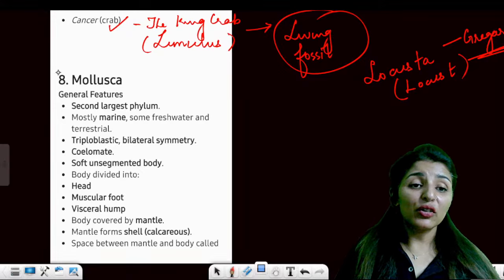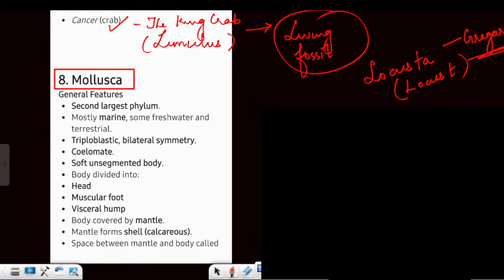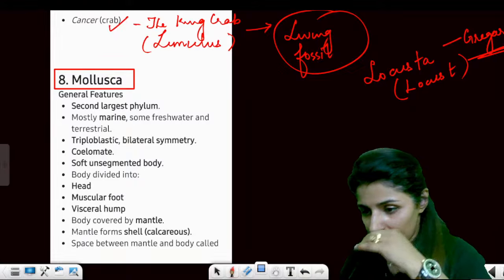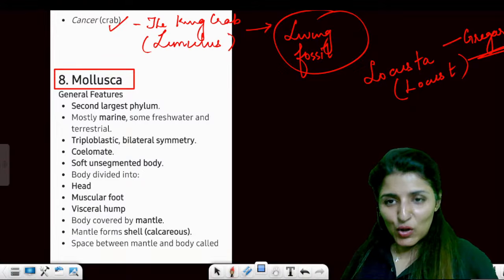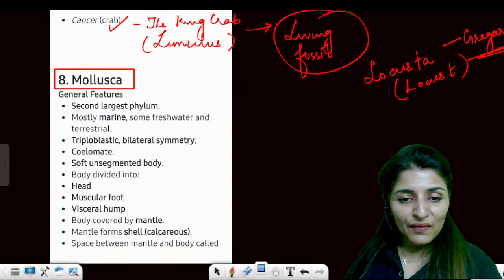All right. Moving on to the next, which is Mollusca. Give me one second. Okay. The bumblebee? No, it was not the bumblebee. It was a yellow wasp. Yes, the bumblebee in cartoons looks like a yellow wasp.